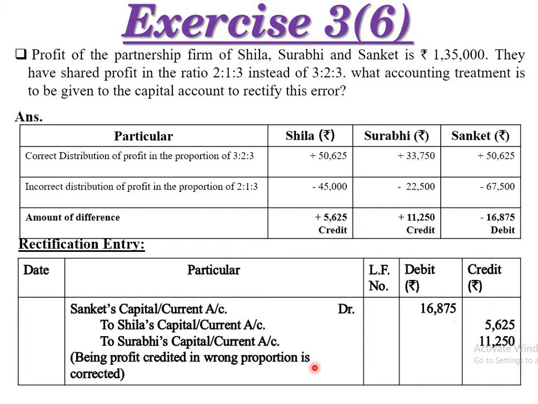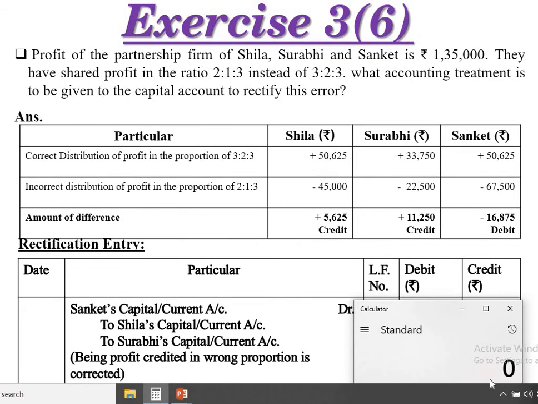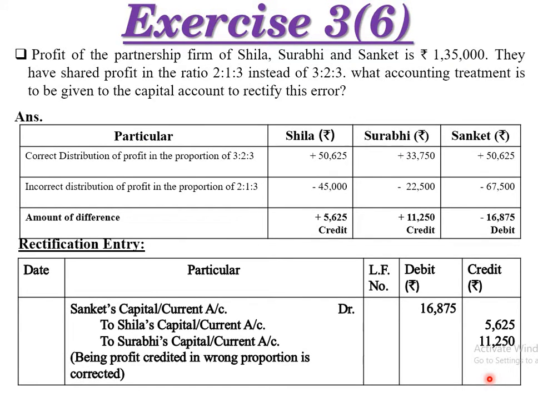So the entry is to Sheela's capital and current account 5,625 and to Surbi's capital and current account 11,250. That is the simple thing. Sanket, the partner, is sacrificing, and the other two partners are gaining, right? We will discuss that in another session or chapter. So one will receive, another will sacrifice, that means he will pay the amount. That is the particular exercise.